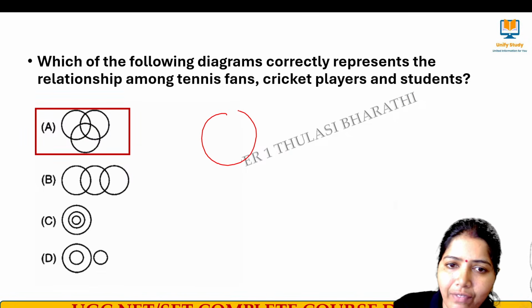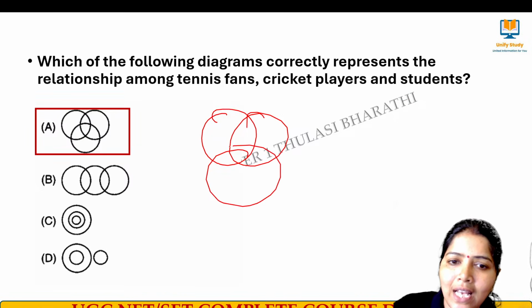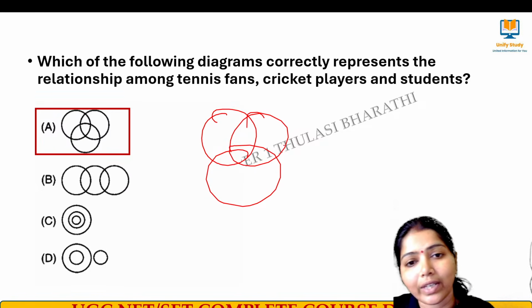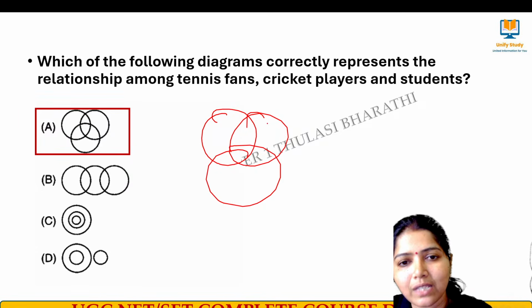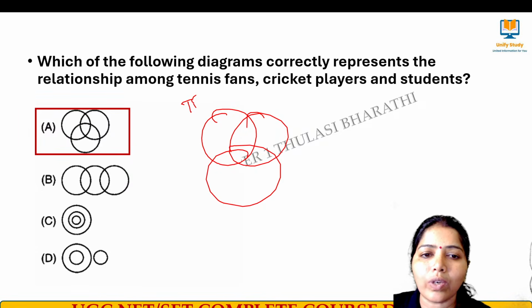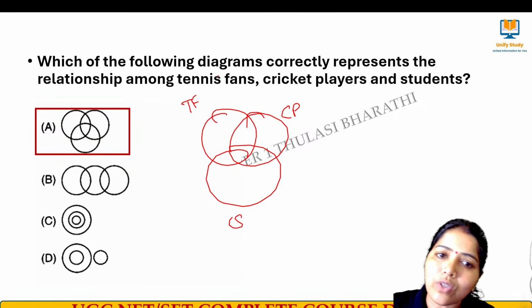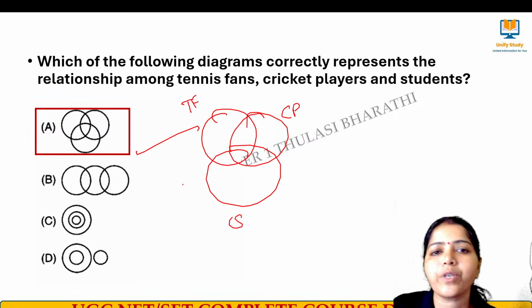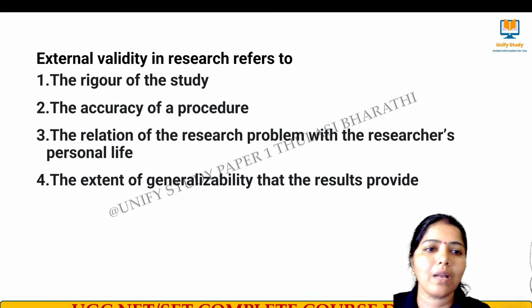See here we can have students. A student can also be a cricket player and also a tennis fan. Similarly, a tennis fan can also be a cricket player. A cricket player can also be a student. So a student can also be a tennis fan. So together we can connect. Option A is the right answer. Next question, number 17.